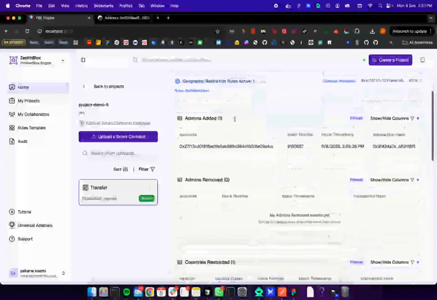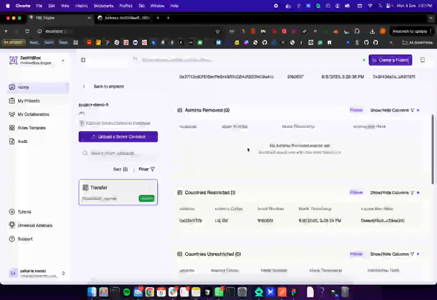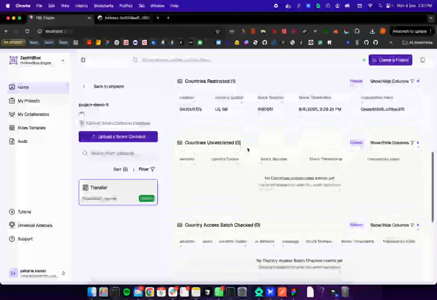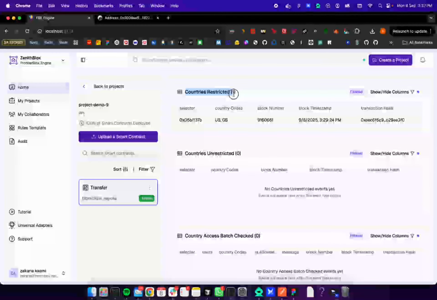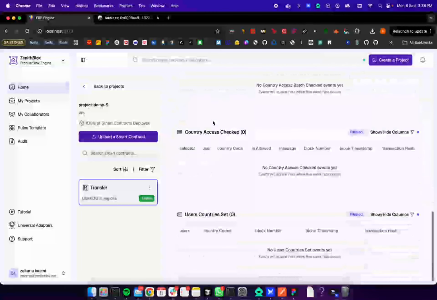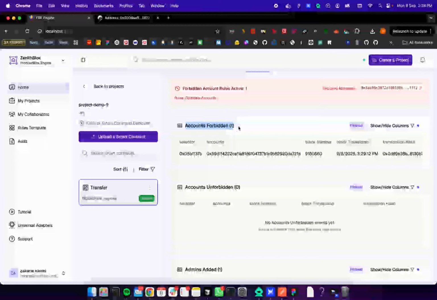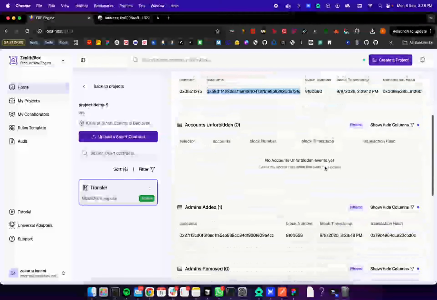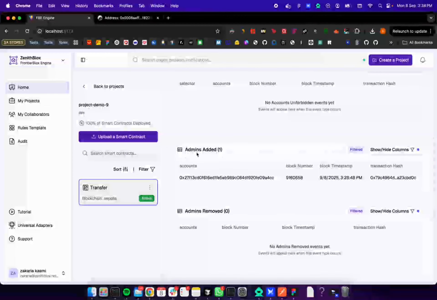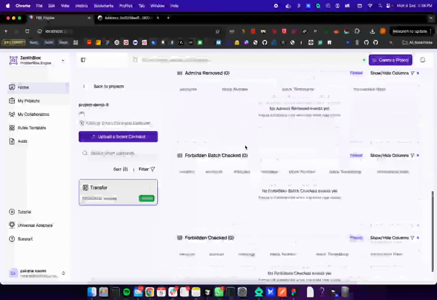And the same thing for the geo restriction. We have in here the countries restricted. We have United States and the United Kingdom. And for forbidden accounts, we have the accounts forbidden. So these are the addresses I added previously as forbidden accounts. And also the admin added events.